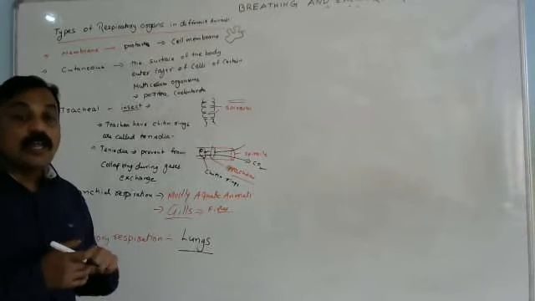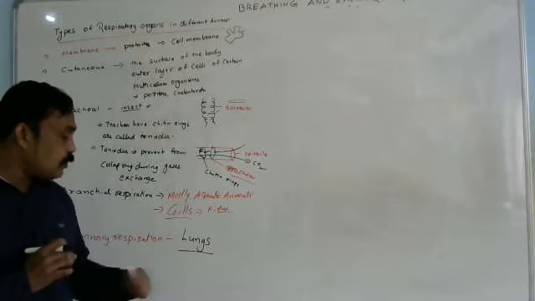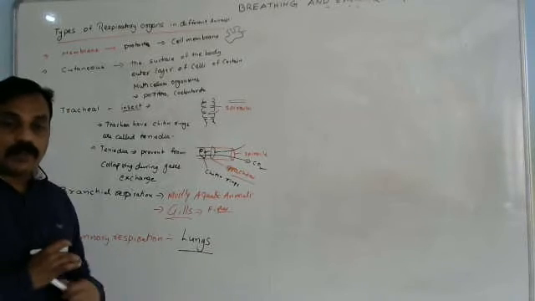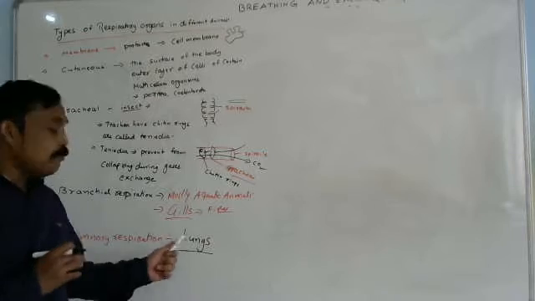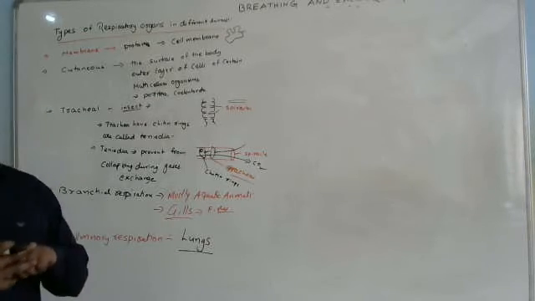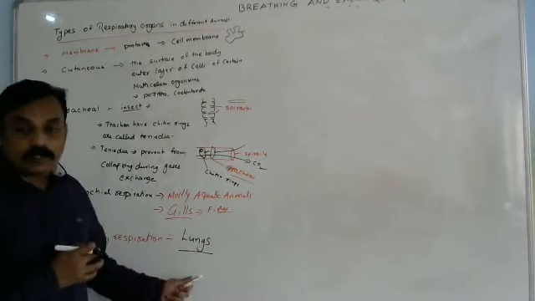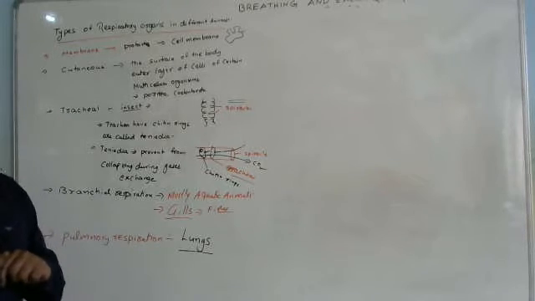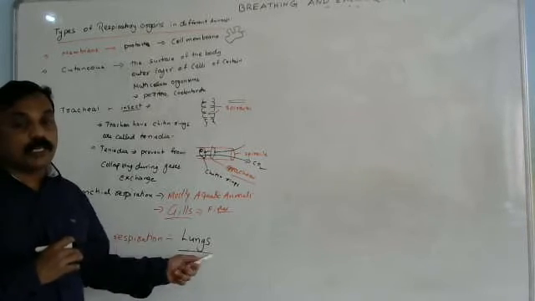They respire with lungs. Most of the terrestrial animals respire with lungs. That type of respiration we can call pulmonary respiration. Pulmonary means some organisms respire with lungs.